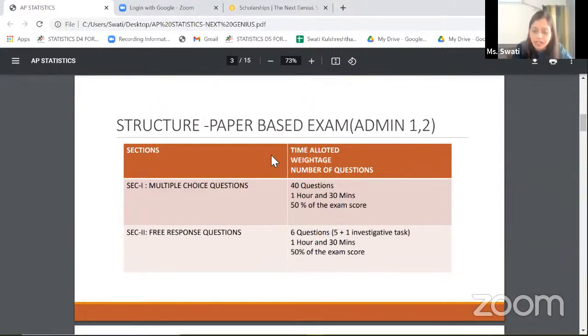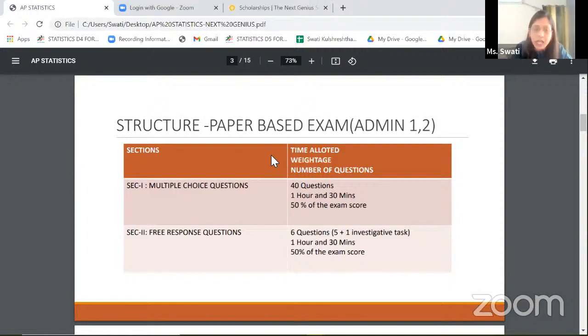In section 2, again, the free responses are scaled on a scale of 0 to 4, 4 being essentially correct. So whenever the free response questions get evaluated, we always evaluate them on a scale of 0 to 4. So 4 means essentially correct. That means if there were 3 parts of the question, you've answered all the 3 parts correctly, you've mentioned all